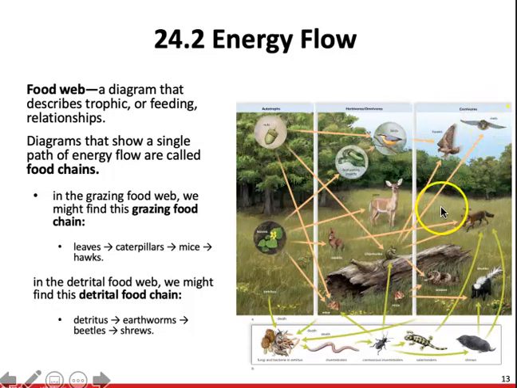I'm not sure why we don't have a hawk eating a mouse, but that should be also included in this food web. So that's going to be our food web. It shows all the different relationships of all the different trophic levels of the different organisms.